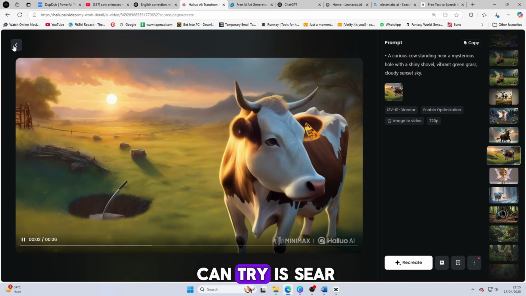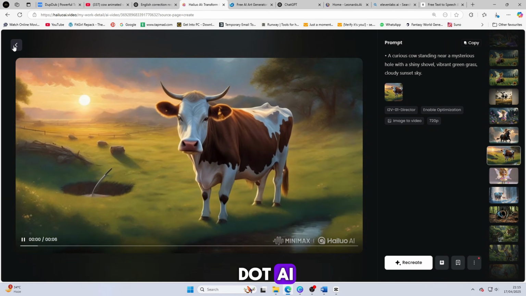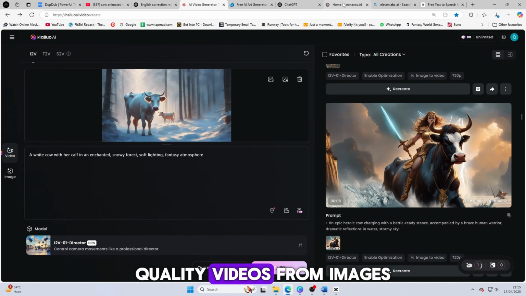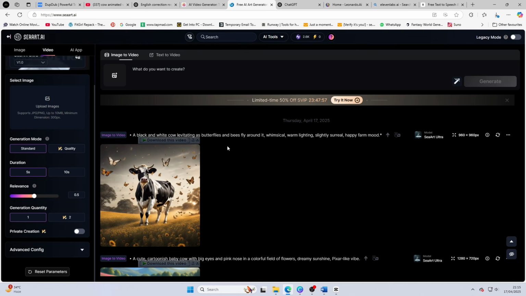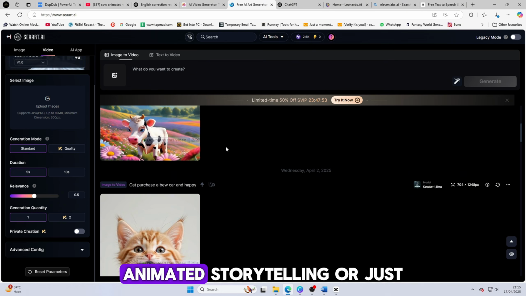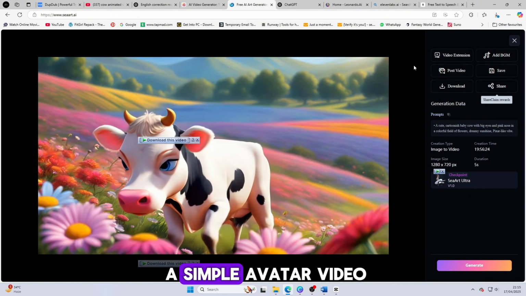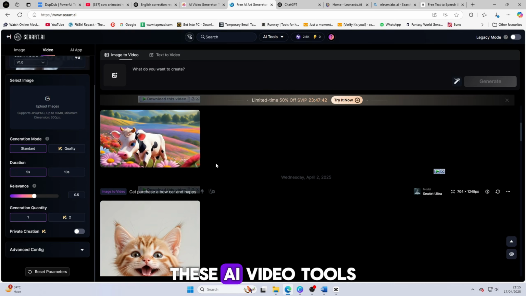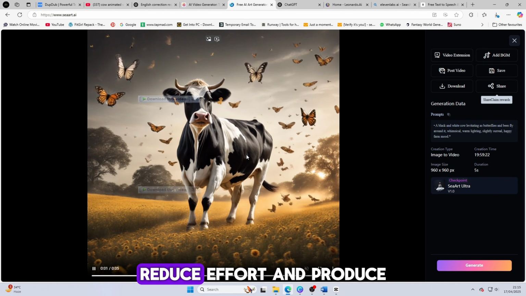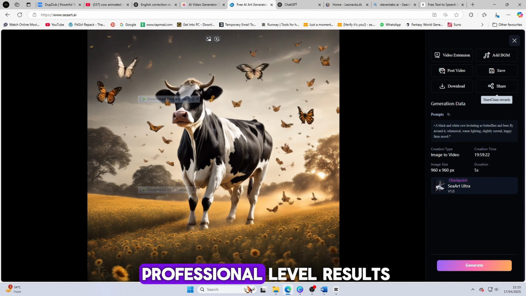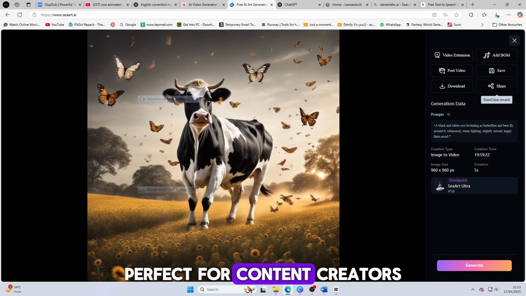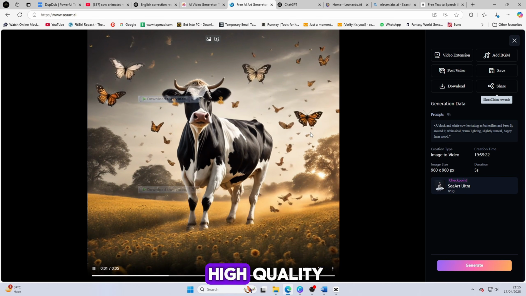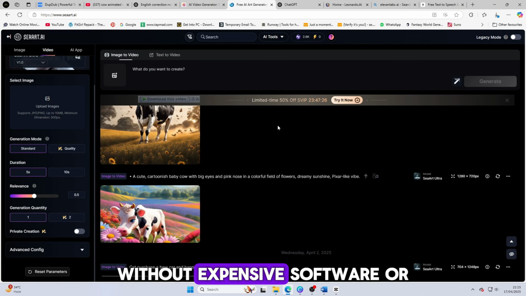Another powerful tool you can try is CArt.ai. It's an incredible platform that can generate full HD quality videos from images in just a minute. Whether you want cinematic motion, animated storytelling, or just a simple avatar video, these tools make it super easy. These AI video tools save time, reduce effort, and produce professional-level results. Perfect for content creators, storytellers, or anyone who wants to turn ideas into high-quality visual content without expensive software or editing skills.